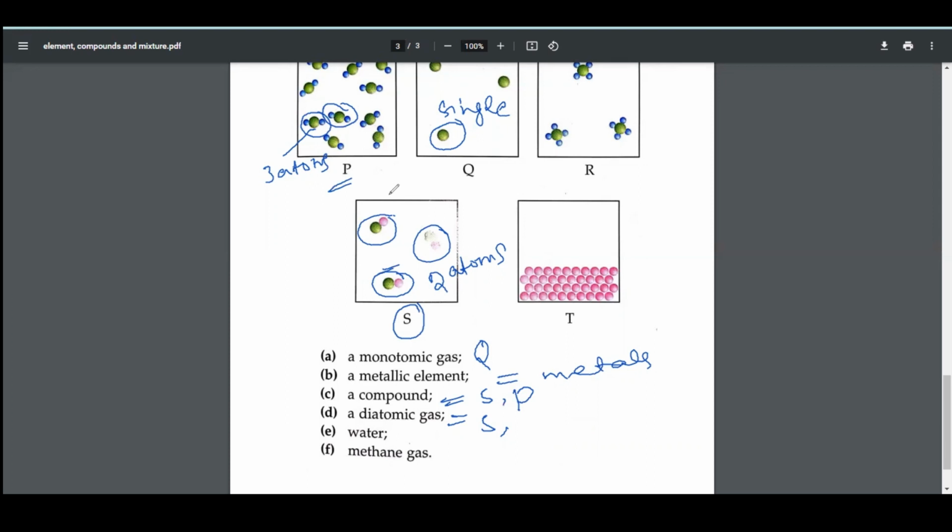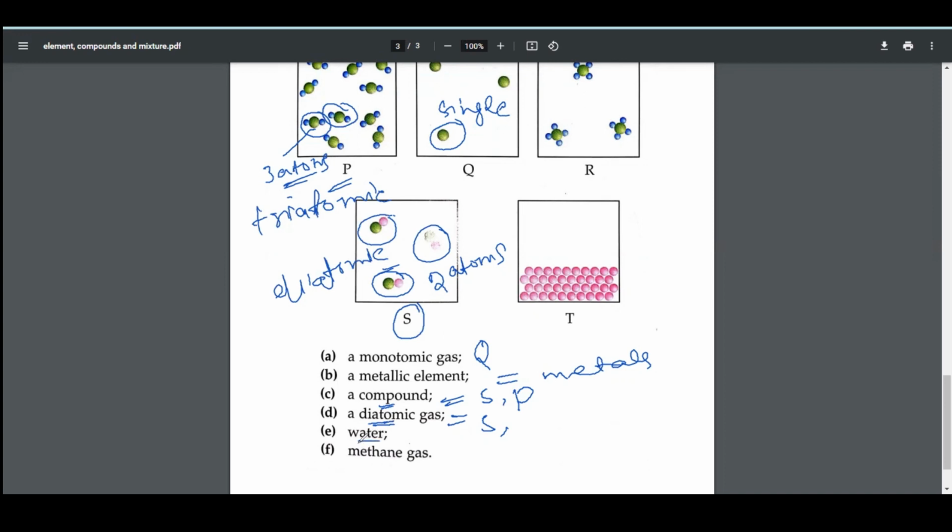If we distinguish among compounds, then there will be a diatomic compound and a triatomic compound. This option is a triatomic compound and this is a diatomic compound or diatomic molecule.